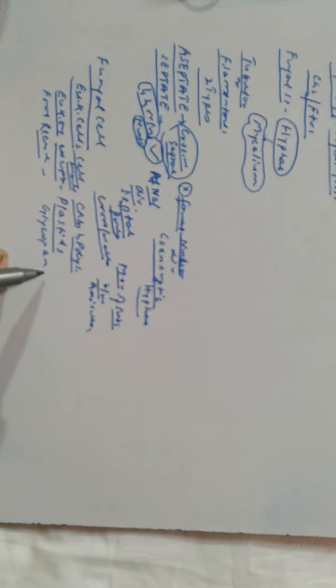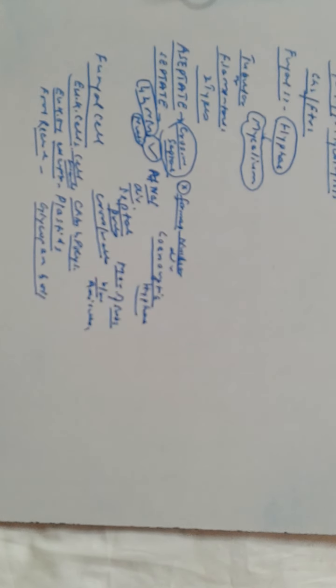Here the food reserve is in the form of glycogen and oil. And during cell division, what happens?